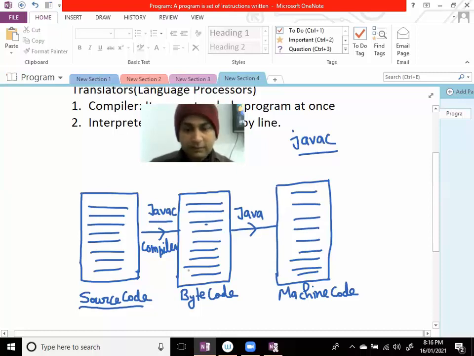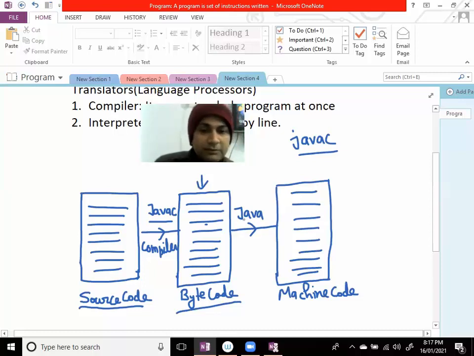What is bytecode? That also I will discuss further. Please don't worry, everything will be clear when the time comes. So don't worry, just listen to what I'm telling you. With the help of the Java compiler, this source code is converted into bytecode. See, this is bytecode. What is bytecode? I will discuss it, sure.